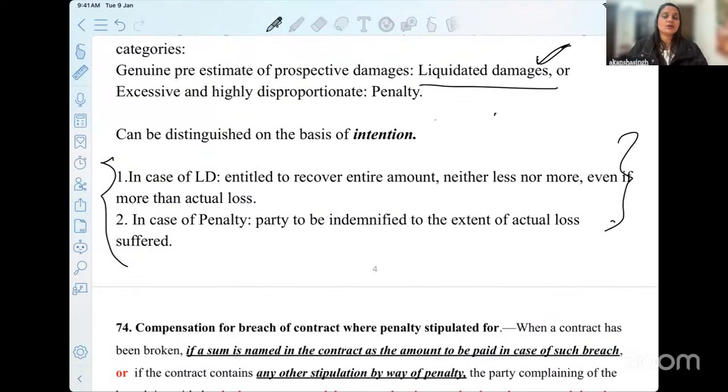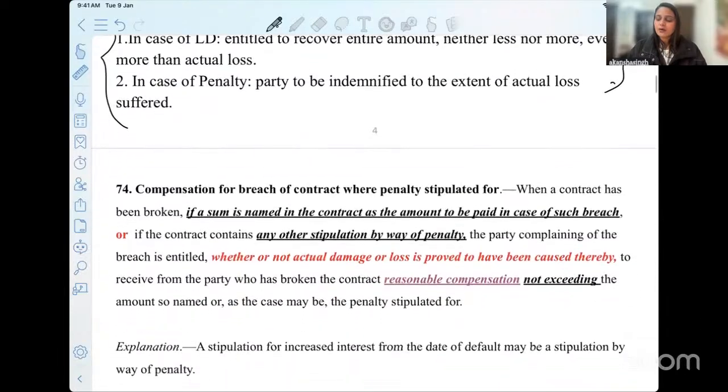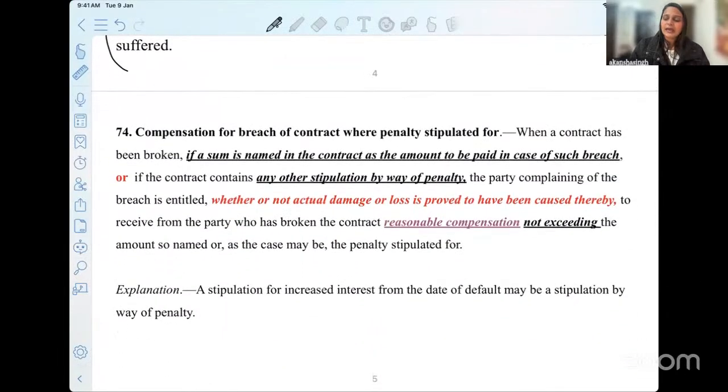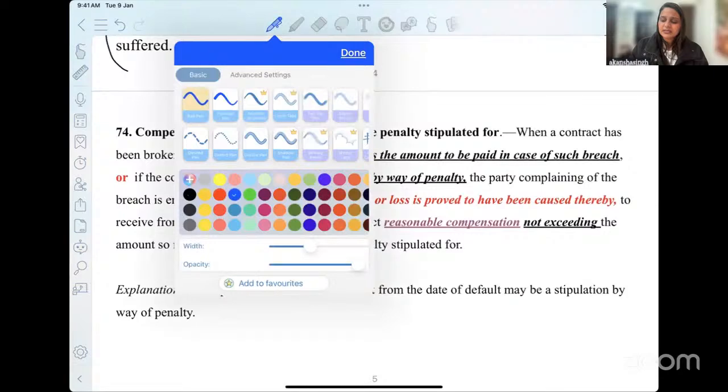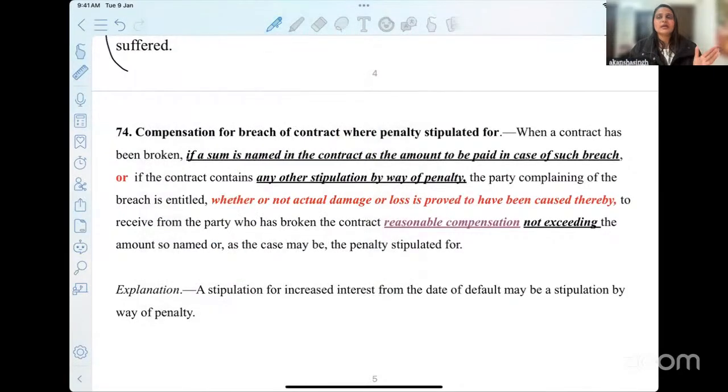the English law jurisdiction. Now coming to section 74. And the minute we are done reading section 74, I believe you'll be able to write your answer, making a comparison between the two. Section 74 of the Indian Contract Act says: compensation for breach of contract where penalty is stipulated for. Now, very important.